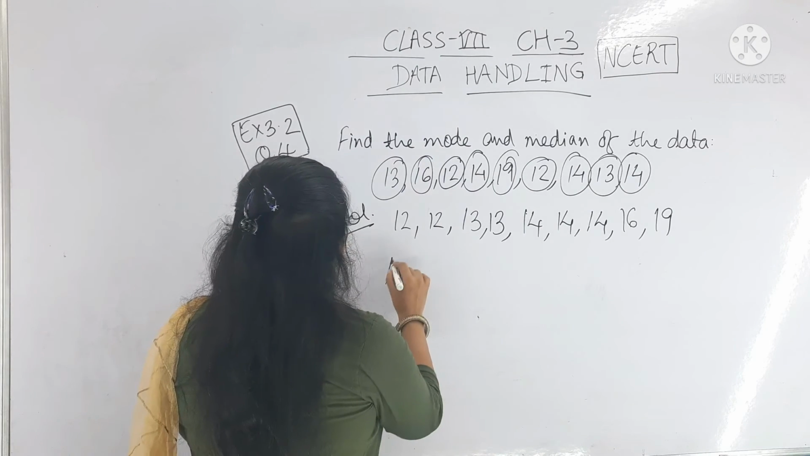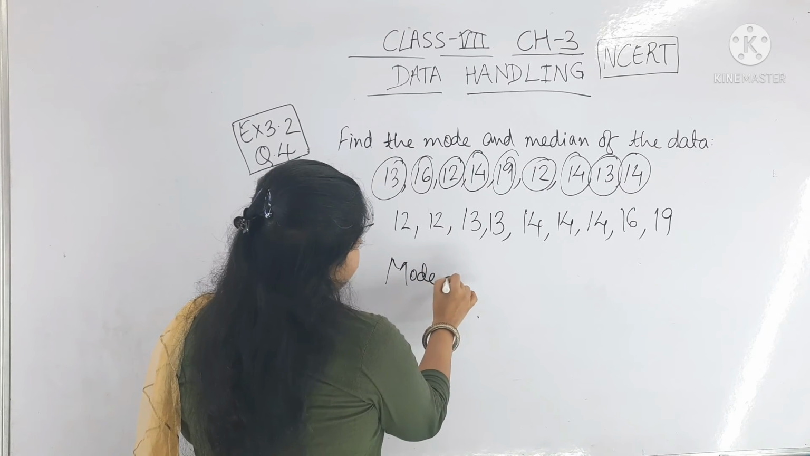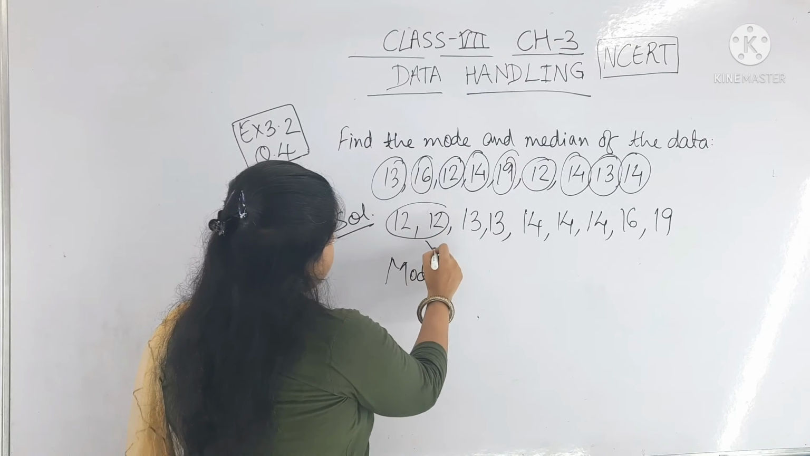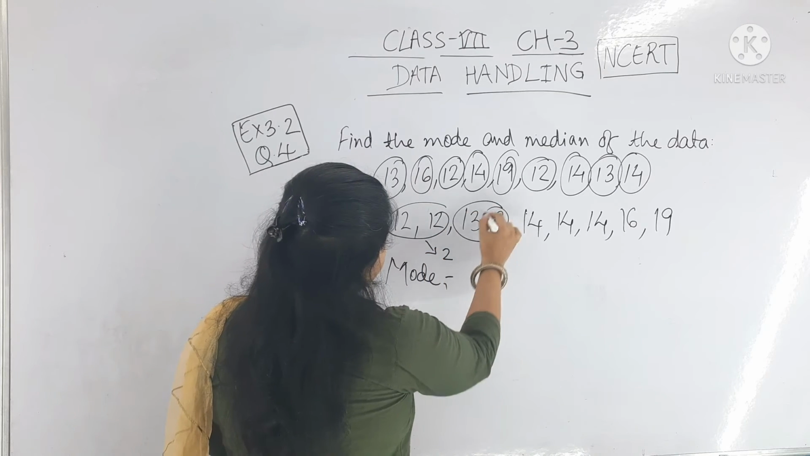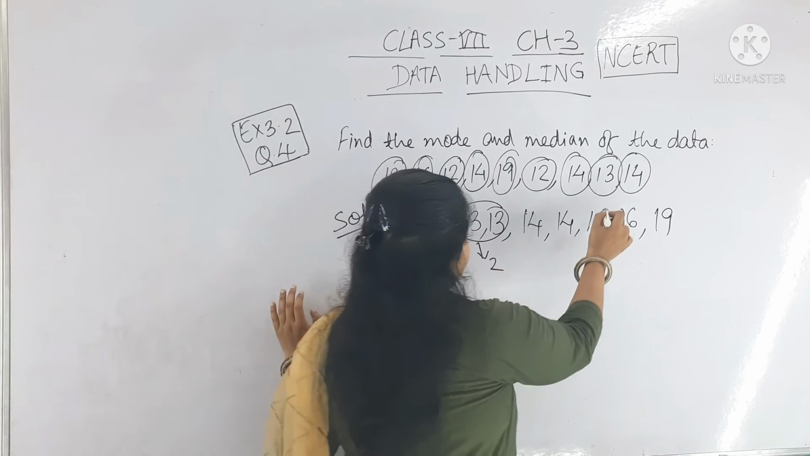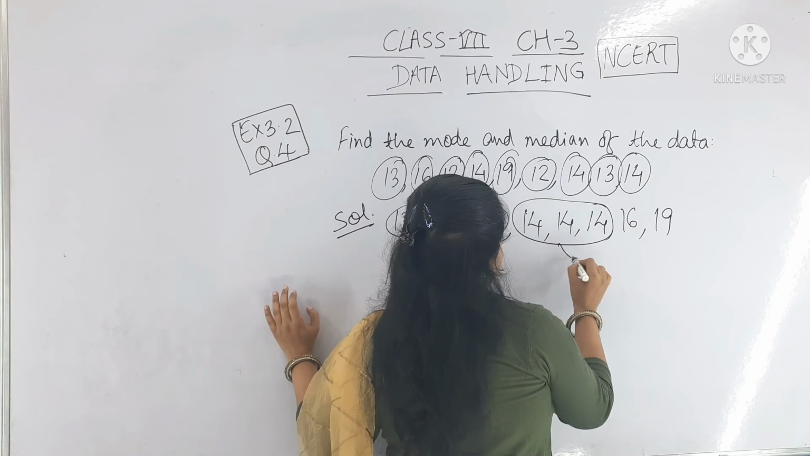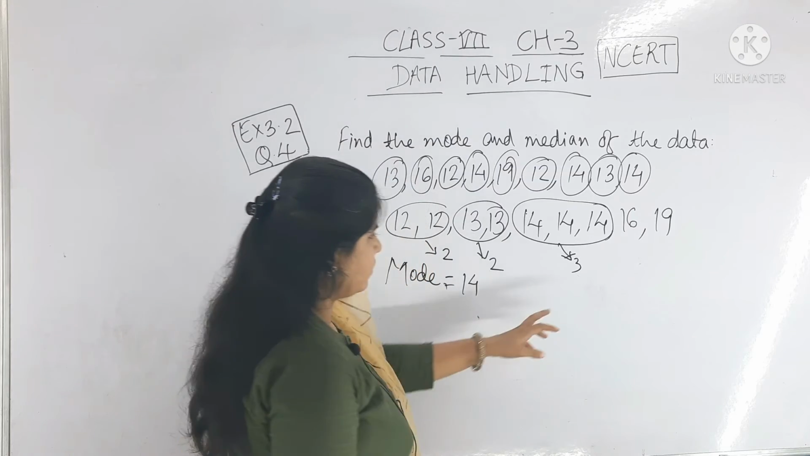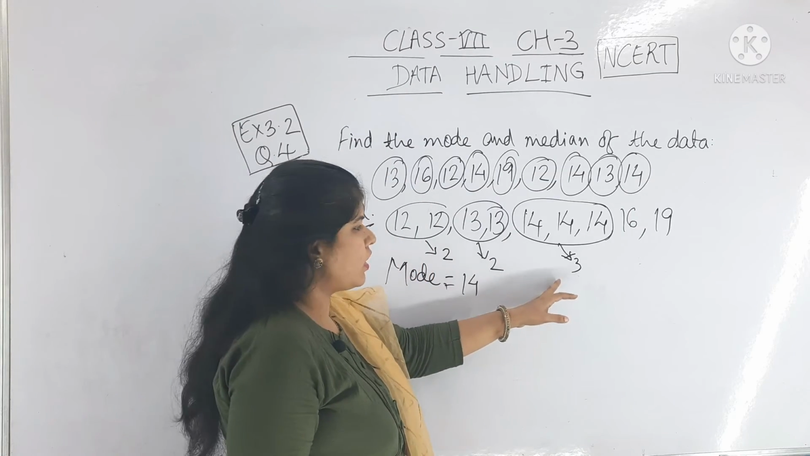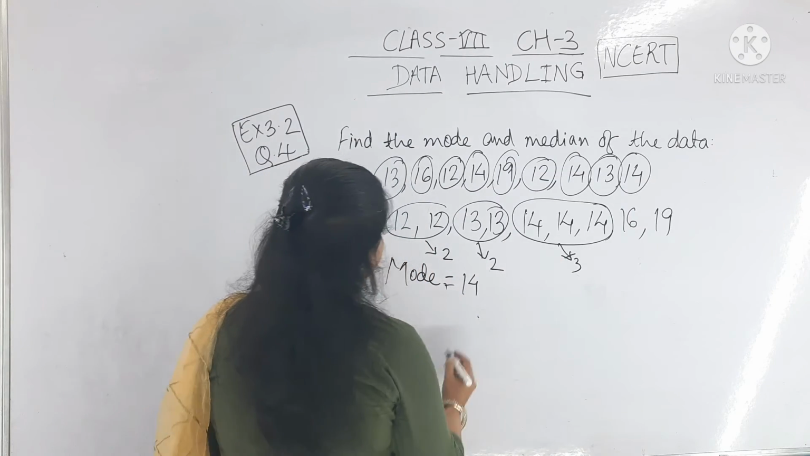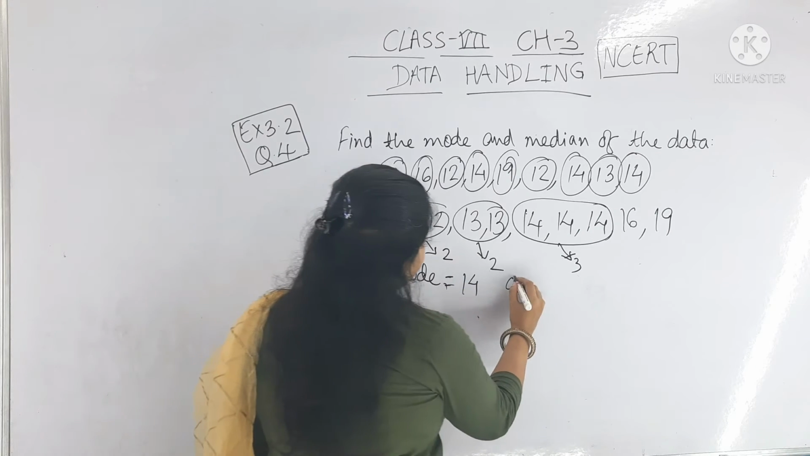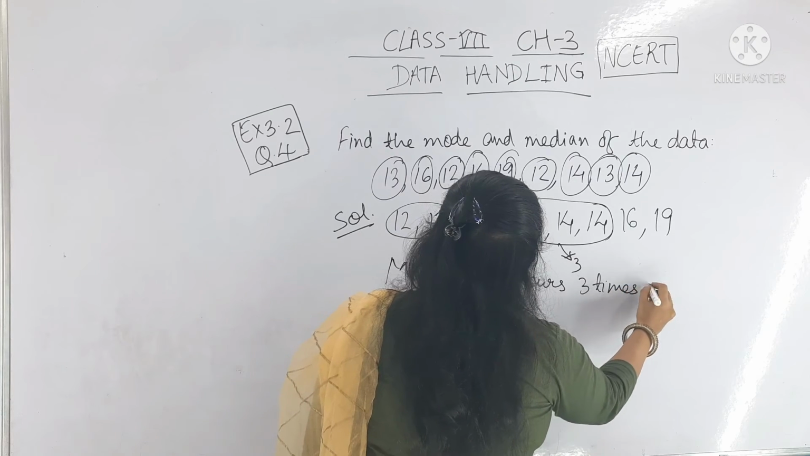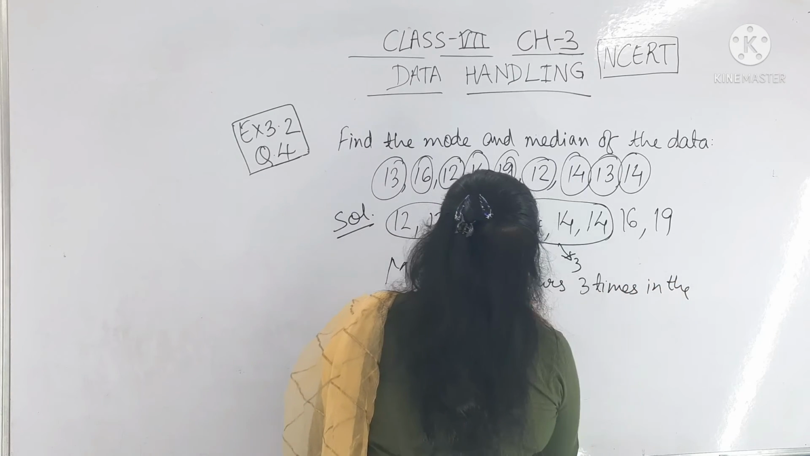Then we have to find the mode. You can see that 12 is 2 times, 13 is 2 times, and the repeating value 14 is 3 times. So mode is equal to 14. This is occurring the greatest number of times, 3 times. You can write that it occurs 3 times in the data.